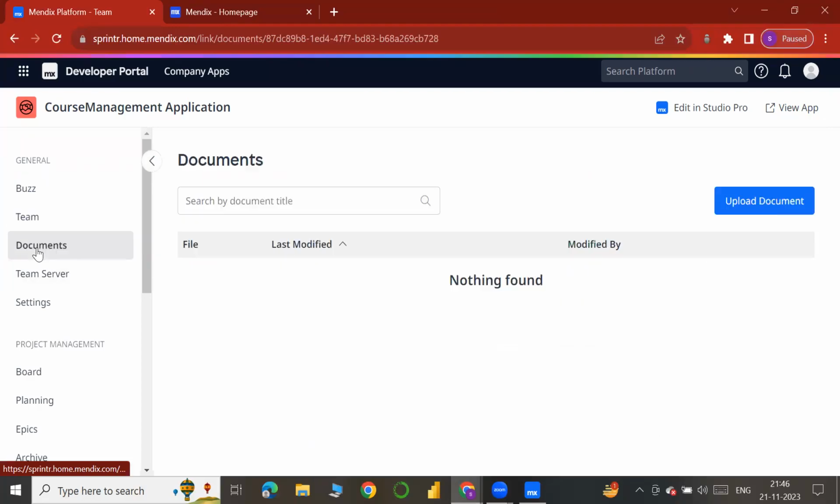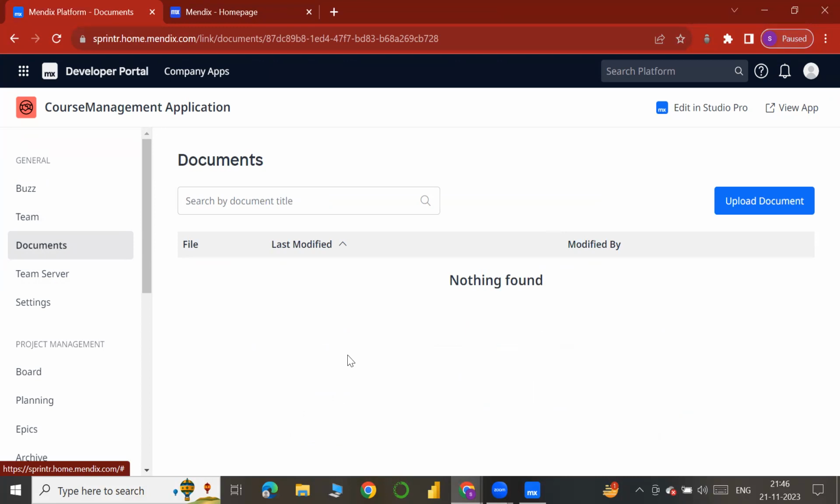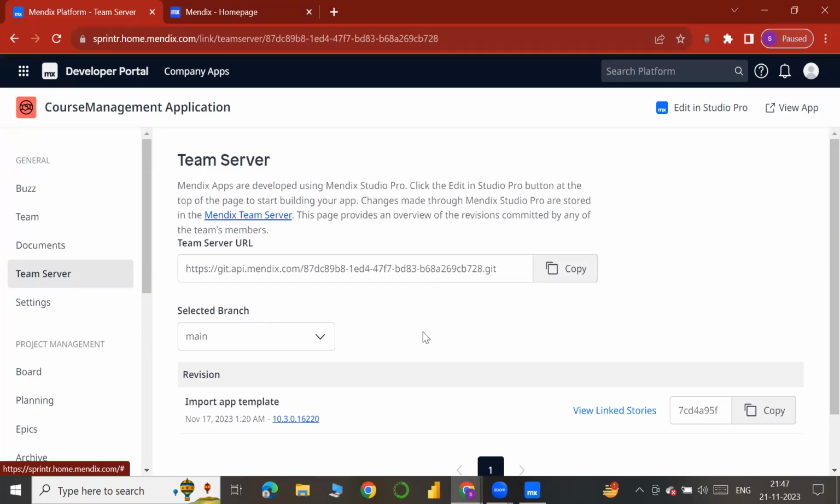Documents are the documents required for the particular project, and some blueprints or something like that, which will be commonly shared between team members. So we upload the documents here. This is the groundwork which we generally follow before implementation, before developing the project. And team server is similar to Git. It's a version control mechanism, and in Mendix it is called team server.